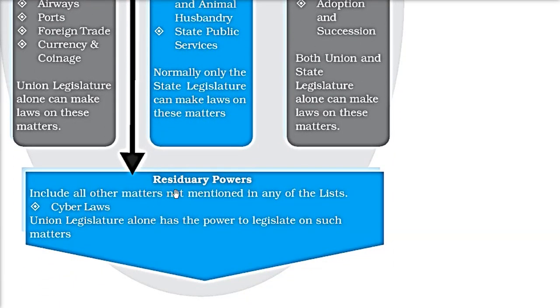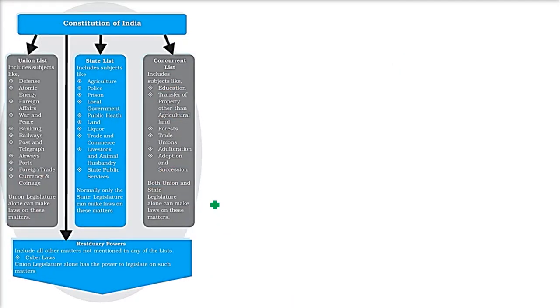Okay, and there are some residuary powers, avashisht powers, and this includes all the matters not mentioned in these lists, that is cyber laws, for example. The union legislature alone has the power to legislate on such matters.